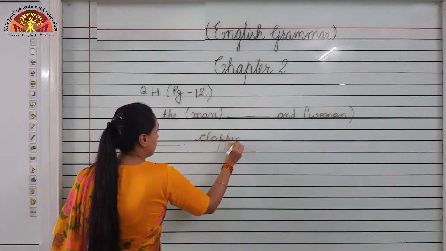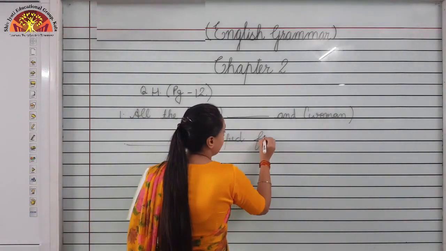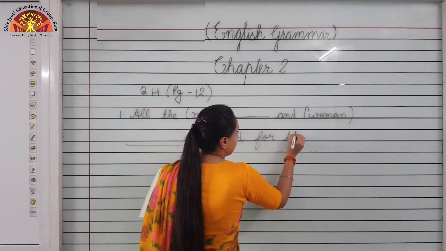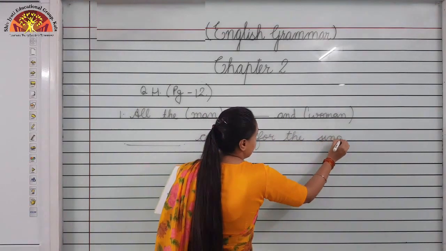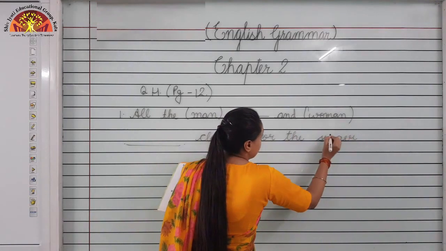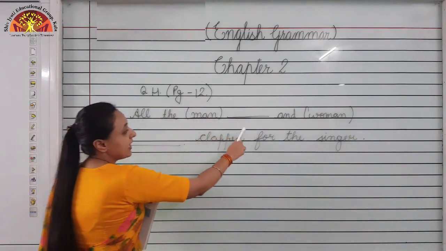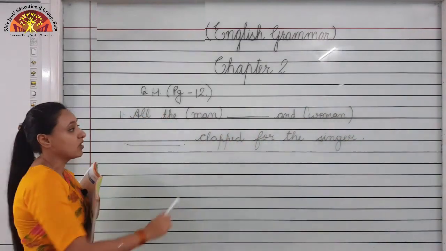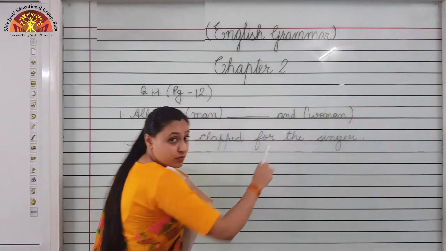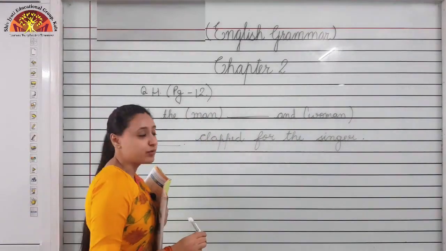Clapped for the singer. All the dash and dash clapped for the singer. Options are men and women. What we have to do? We have to change it into plural form.